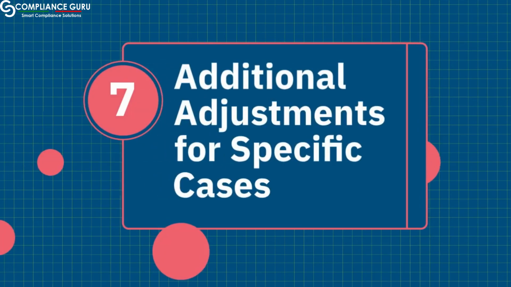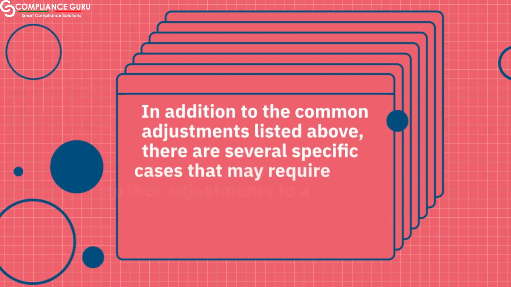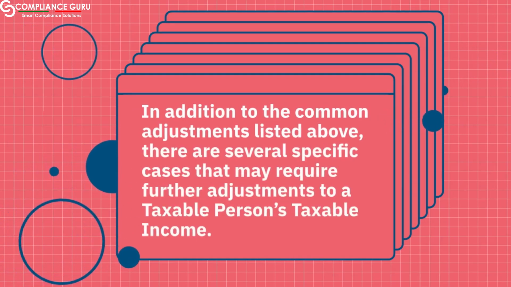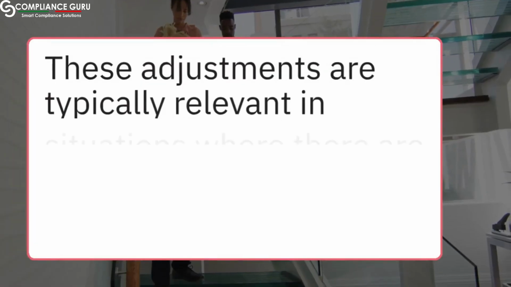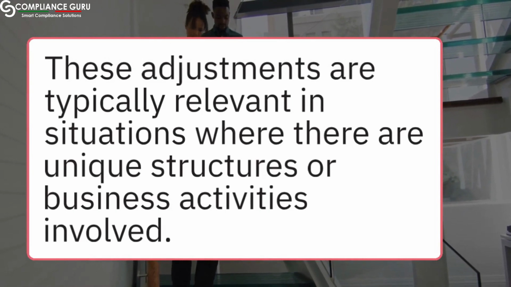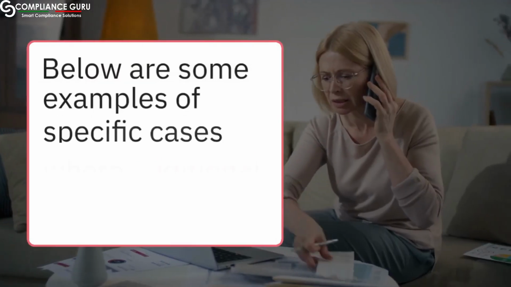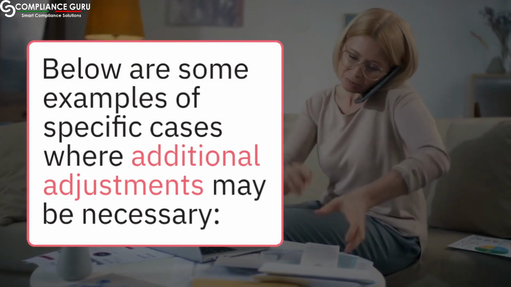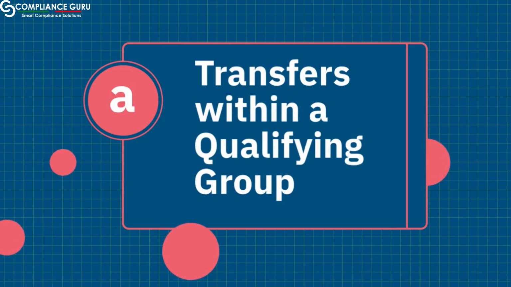7. Additional adjustments for specific cases. In addition to the common adjustments listed above, there are several specific cases that may require further adjustments to a taxable person's taxable income. These adjustments are typically relevant in situations where there are unique structures or business activities involved. Below are some examples of specific cases where additional adjustments may be necessary. A. Transfers within a qualifying group.